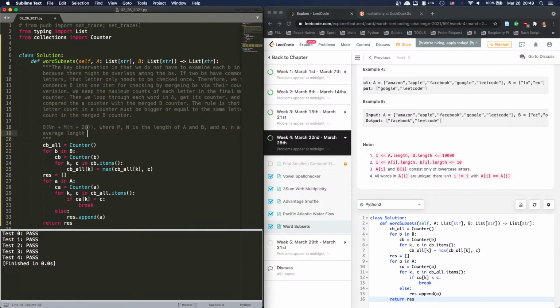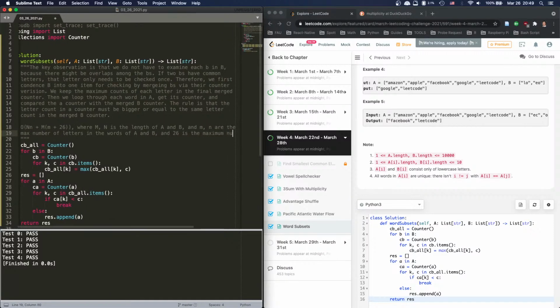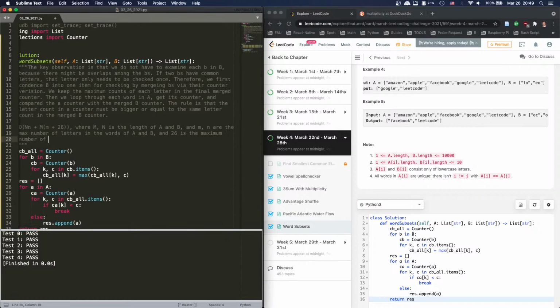And this shouldn't be 26. It should be, it's hard to say. I just say the max number of letters in the words of A and B, and 26 is the maximum number of letters in the merged B counter.